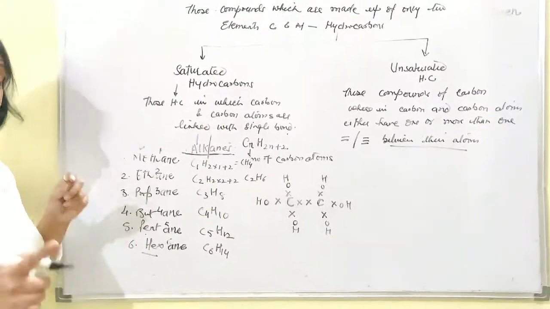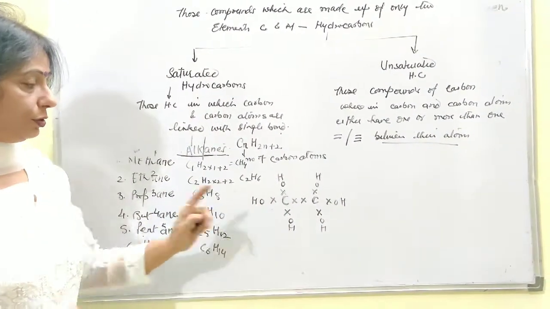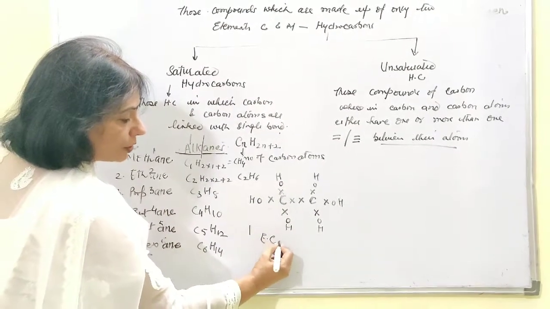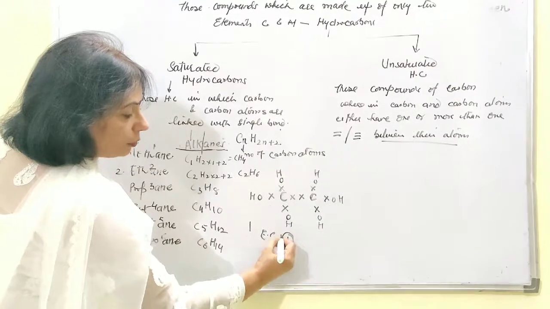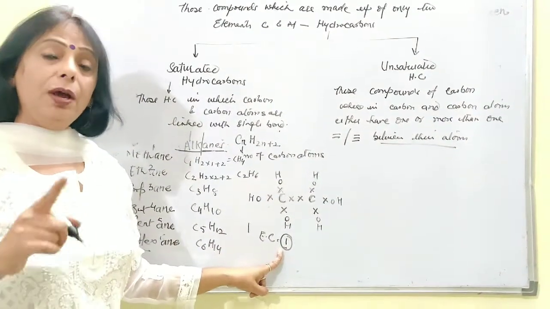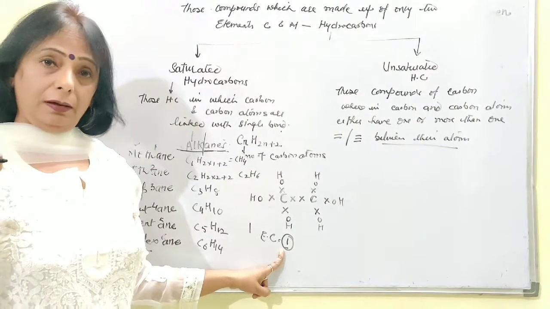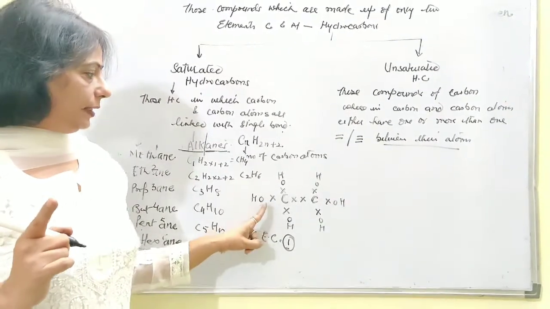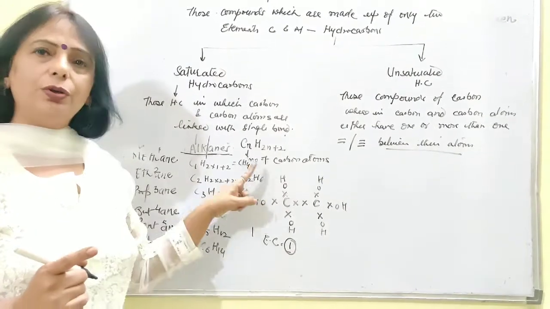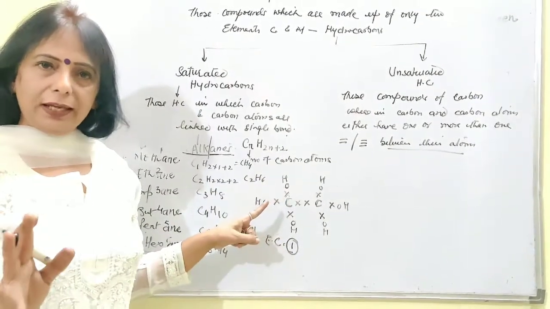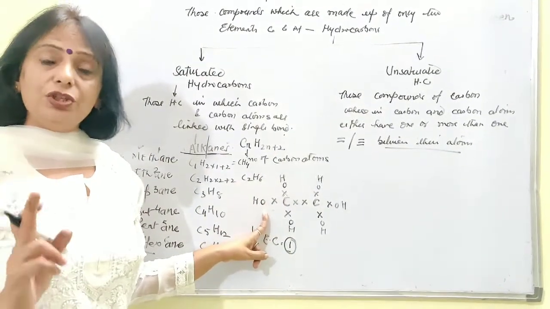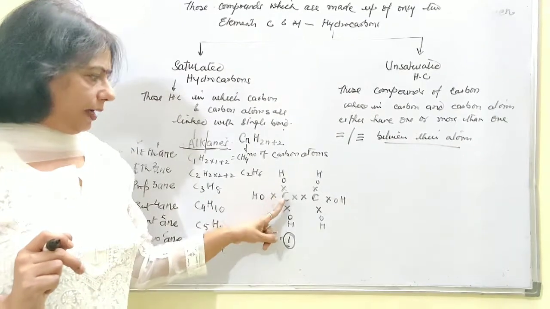Now, for your information, I can let you know here also, because hydrogen has atomic number 1, its electronic configuration is 1. That means its outermost shell contains only 1 electron, and it is deficient of 1 electron, which can either be gained or shared with the carbon atom. But here, because we are talking about covalent bonds, no loss and gain is going on. So the hydrogen will be completing its duplet by only sharing the electron with the carbon atoms.